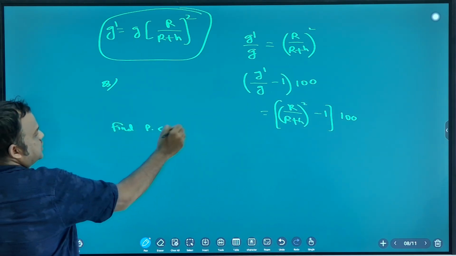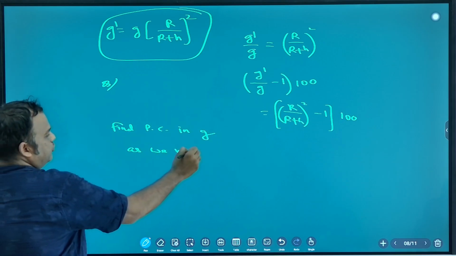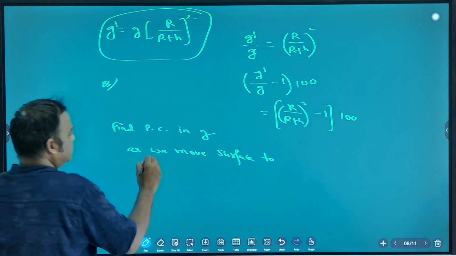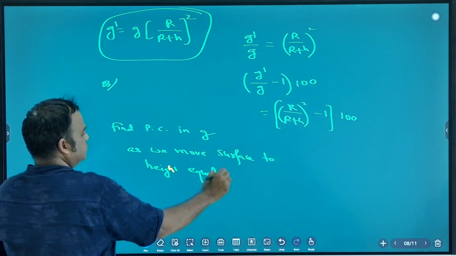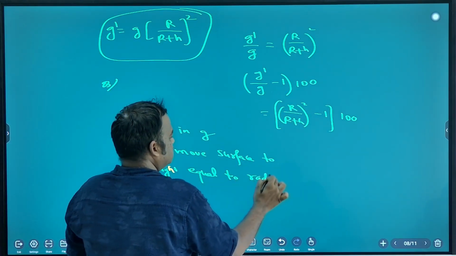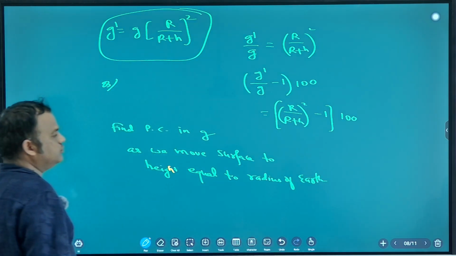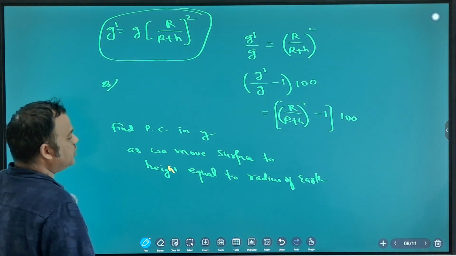Find the percentage change in g as we move from the surface to a height equal to the radius of the earth. Solve.